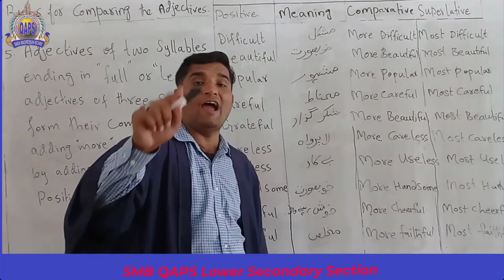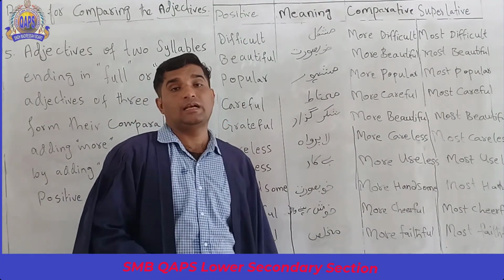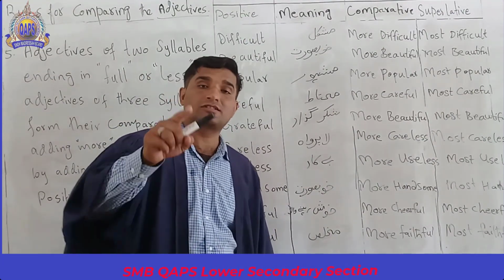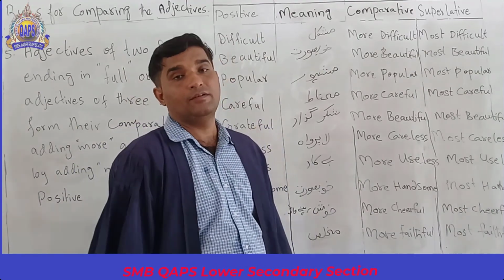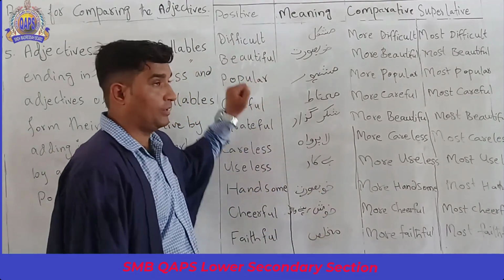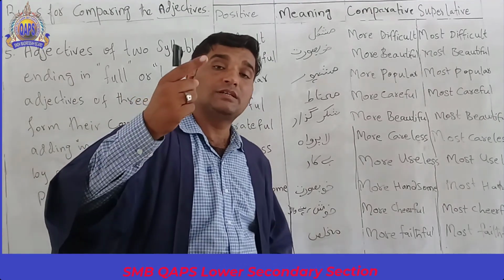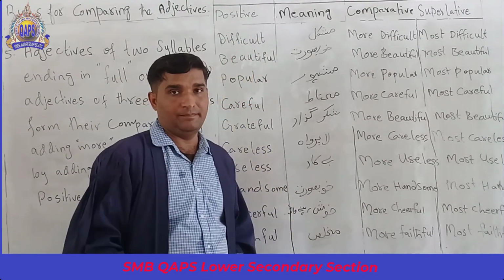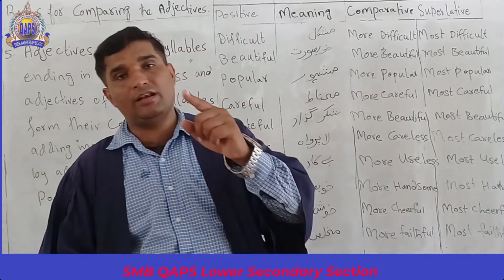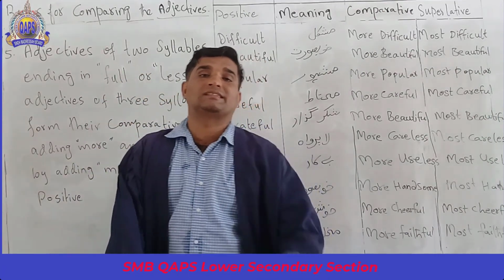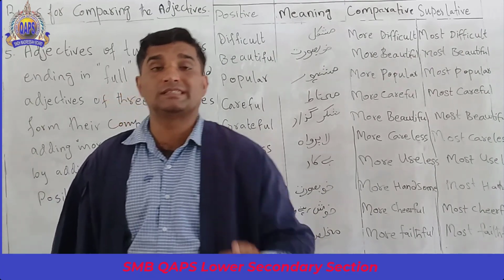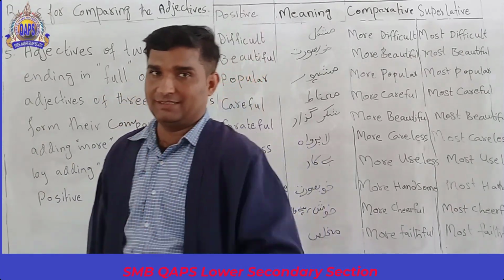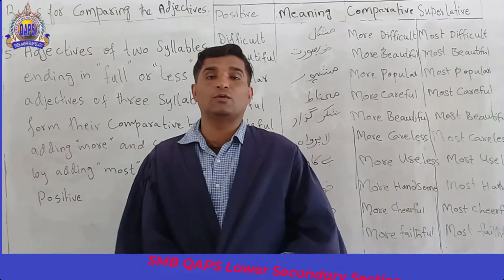Then you have to complete it with meanings and also make the comparative and superlative forms of those positives and send it to me. Then I will give you the star of the day. Then you will become the star of the week. For today, thank you. Allah Hafiz.